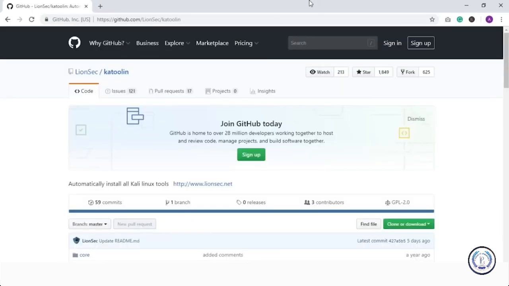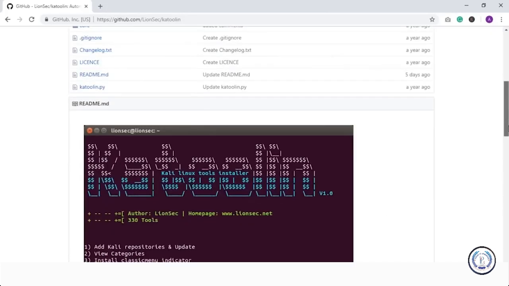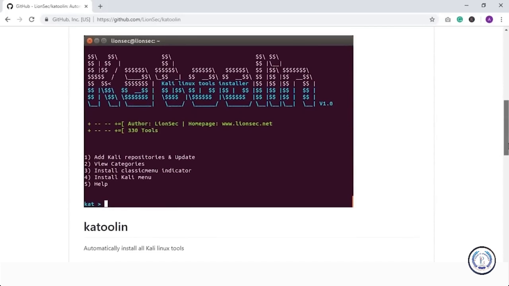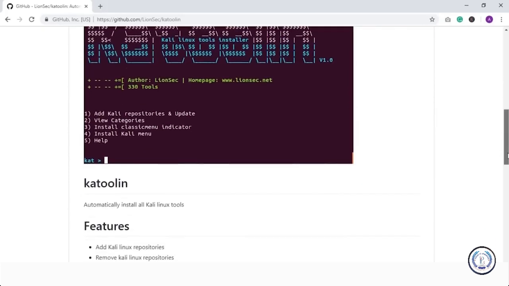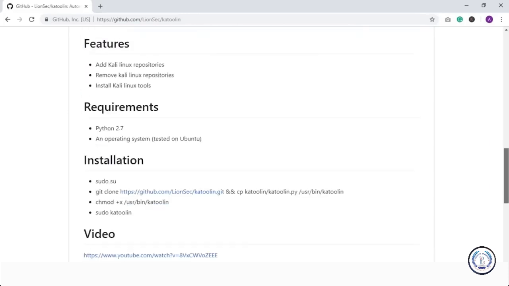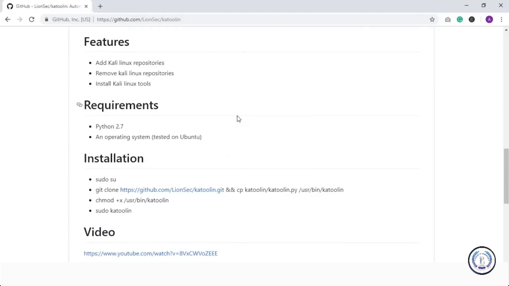So for those of you who like to use penetration testing tools provided by the Kali Linux development team, you can effectively do that on your preferred Linux distribution using this tool, Katoolin. As you can see, once you've installed Katoolin properly on your operating system, you should be greeted with this page. I'll show you how to do that. Don't worry about it. The purpose of showing you this page is to take a look at the prerequisites. First thing, you need to have Python version 2.7 or above installed on your operating system.